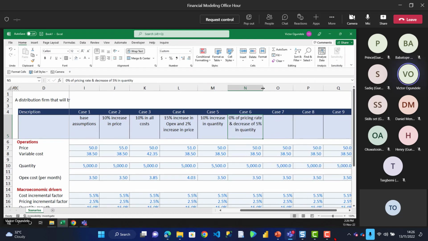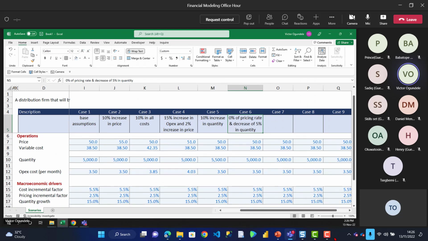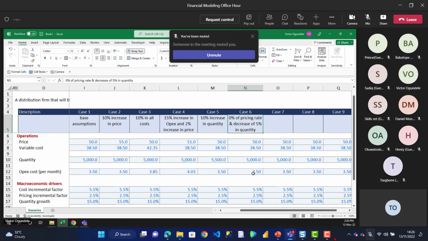So let me expand this. And let's say we have a 5% decrease in our quantity. So I need to come to my pricing and say, let's keep pricing constant, 0%, and my quantity should be decreased by 5%.